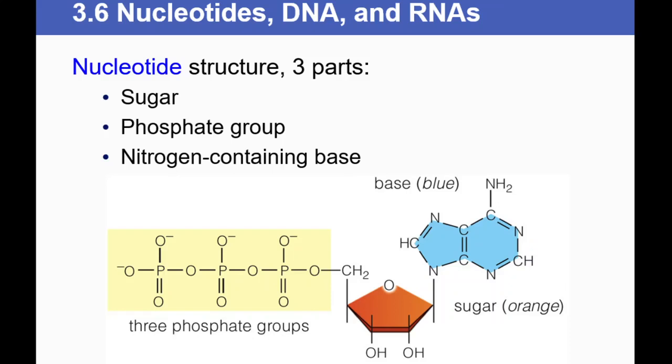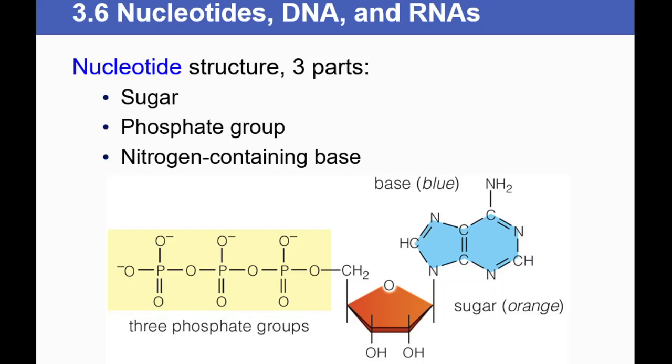Now this nucleic acid can be of two types. It can be DNA or it can be RNA. Most of the evolved organisms have DNA as a genetic material, while some of the viruses still have RNA as the genetic material.